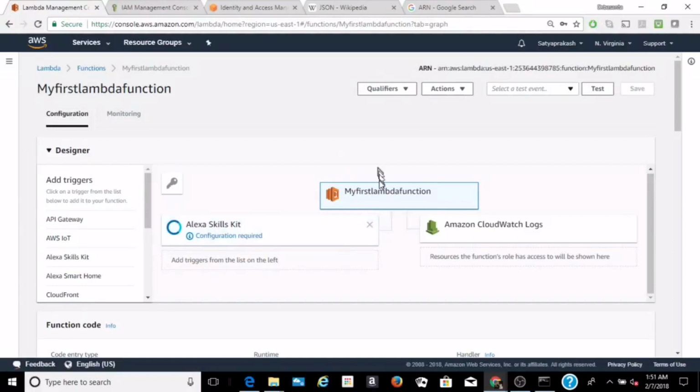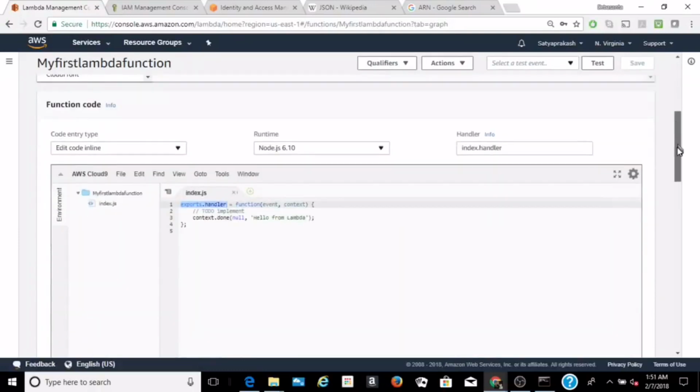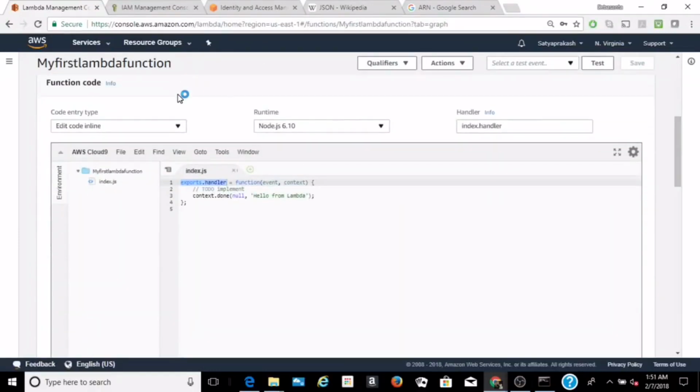Let's see the details of a Lambda function and some properties. So we can see the function code here. We can select whether we want to edit the code inline. This is the runtime we selected, Node.js 6.1, and this is the handler. The handler is index.handler. Note that if the handler is index.handler, the file name should be index.js, and in the code we have mentioned exports.handler.